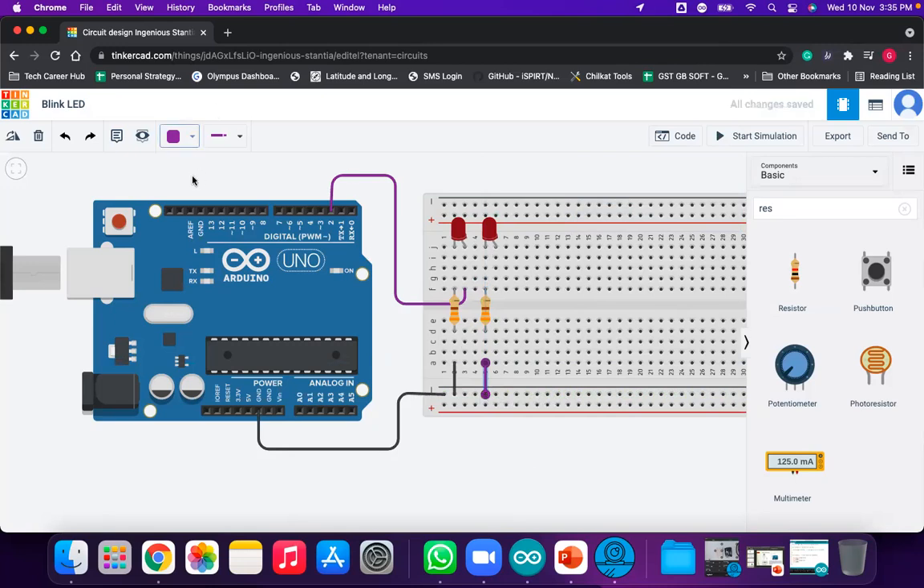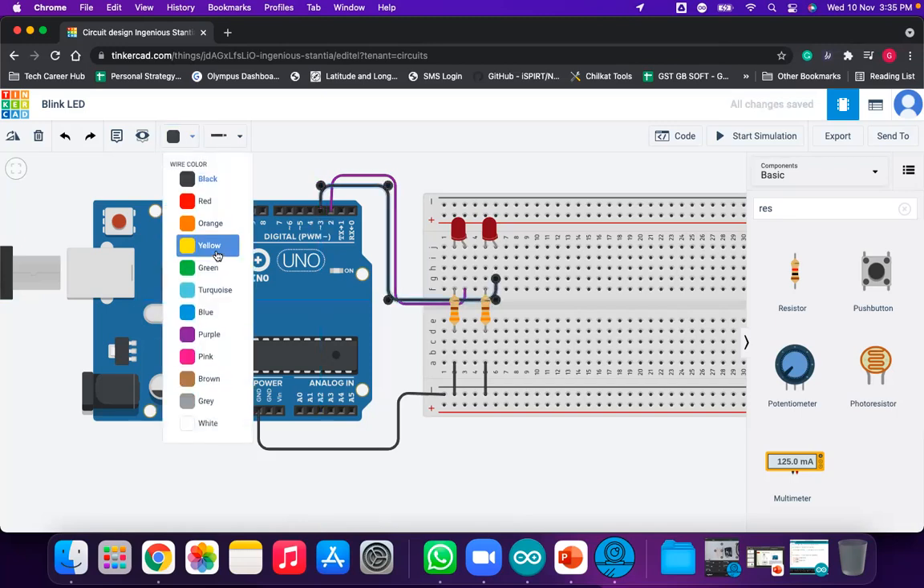I'm repeating the same connection because both LEDs have the same configuration. The cathode is connected to ground, and the cathode of the second LED is also connected to ground. Now the anode of the first LED is connected to pin number 2. The anode of the second LED should be connected to which pin? We can connect it to another IO pin if I want to control that particular LED separately.